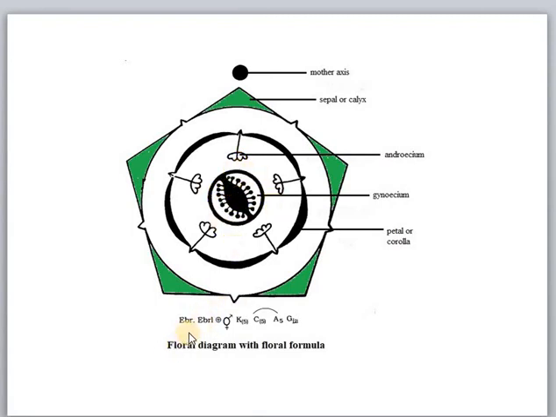So the floral formula is ebracteate, ebracteolate, actinomorphic, but in some plants zygomorphic, bisexual, calyx 5 fused, corolla 5 fused, androecium 5 epipetalous, gynoecium superior.